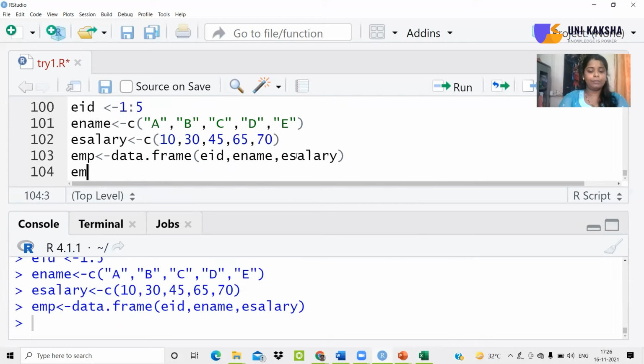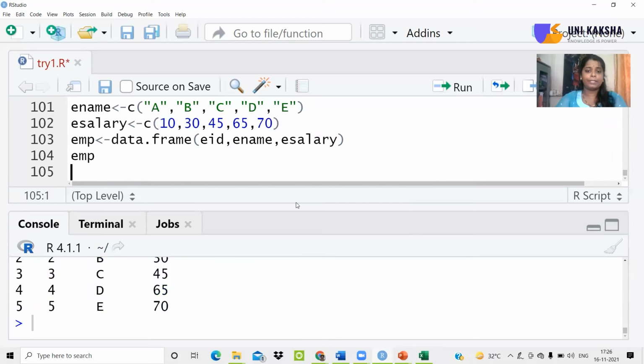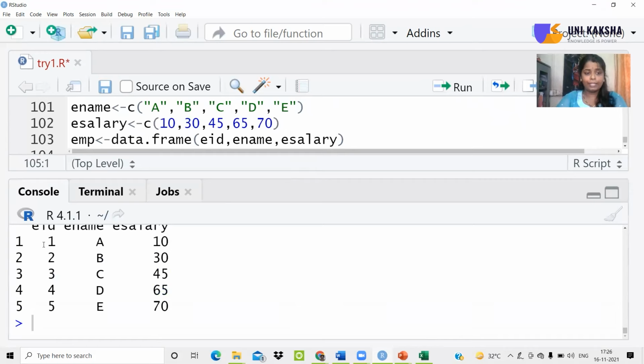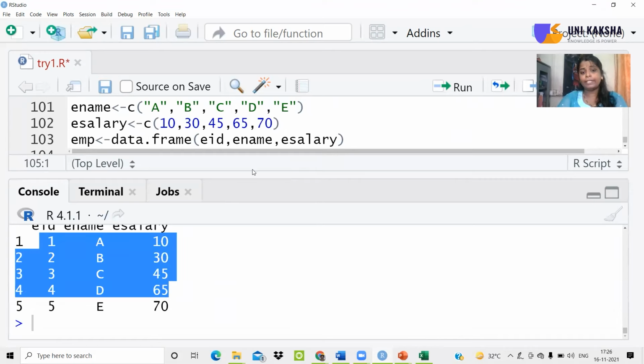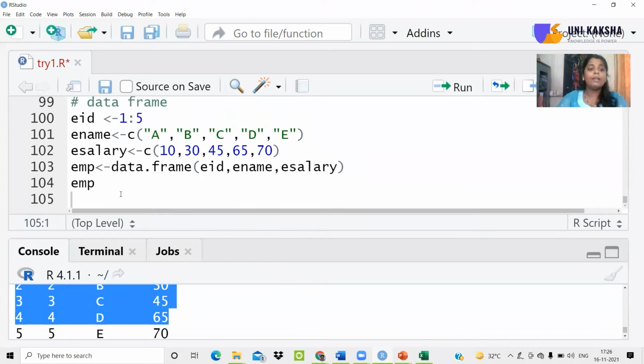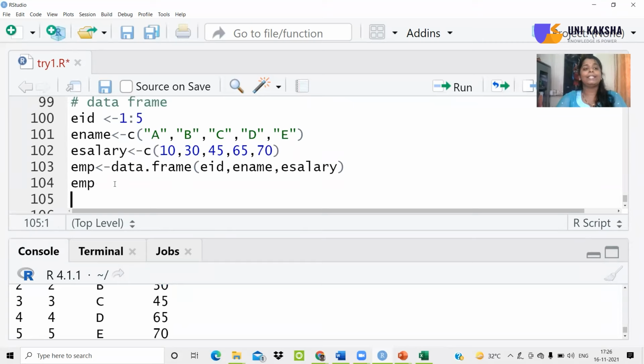If you run and check what is stored in the EMP, this is basically the data in front of you. This data looks very similar to any tabular information present in Excel, in CSV, or in a SQL type of data structure, right? Now, what happens if I try to store or export this data? Is it possible to export this data?